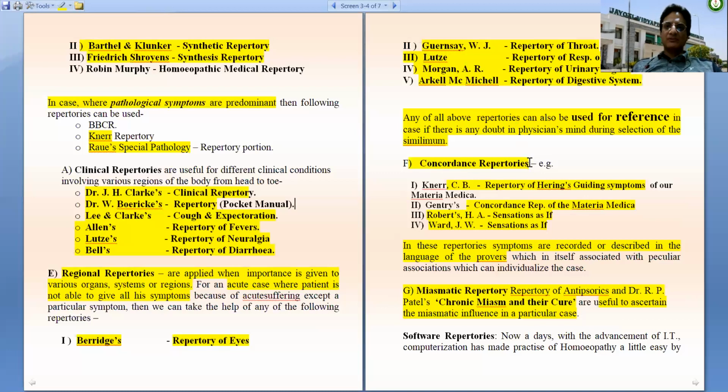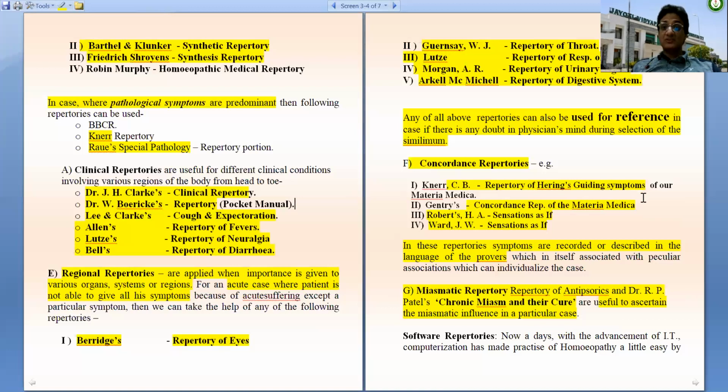These are specially used when the language of the patient is preserved as such. In the language of the patient, various rubrics are connected in a single sentence in a peculiar format, which itself gives an individuality.